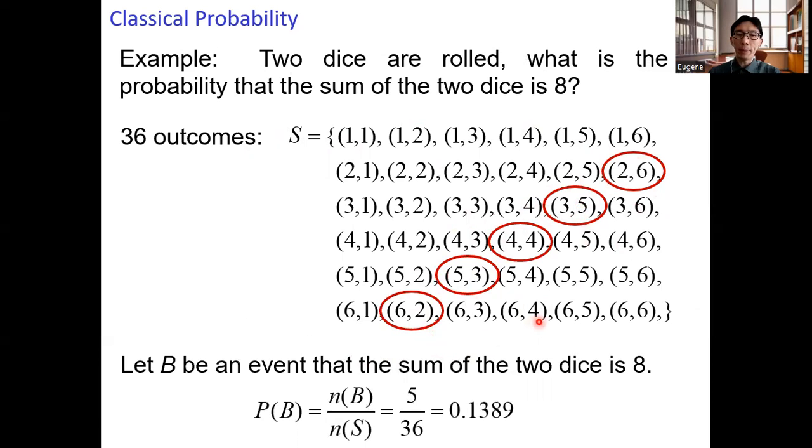Let's calculate the probability. The probability of B is equal to NB, which is equal to 5, divided by NS, which is equal to 36. Upon calculation, 5 over 36, we get 0.1389. So this is the probability that the sum of the two dice is 8.